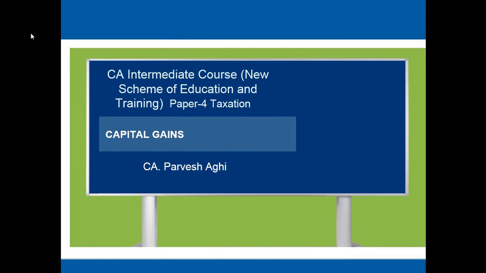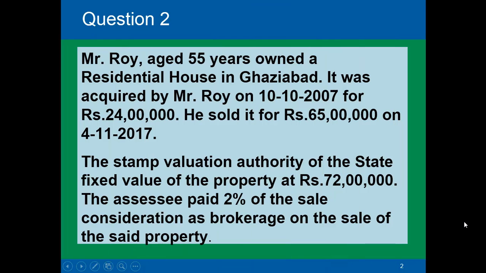In today's lecture, we'll be covering capital gains. This is your CA Intermediate course, Paper 4 Taxation, and I am CA Pravesh Agi, professor for this lecture. So let's do question number 2.